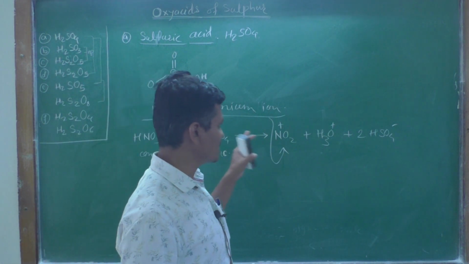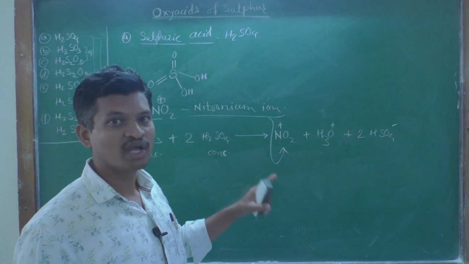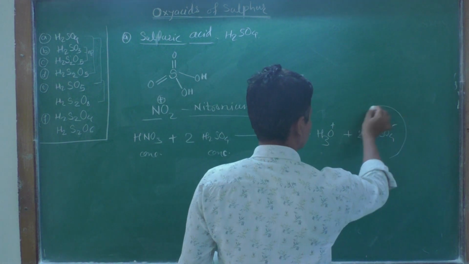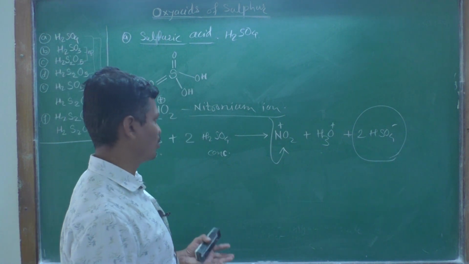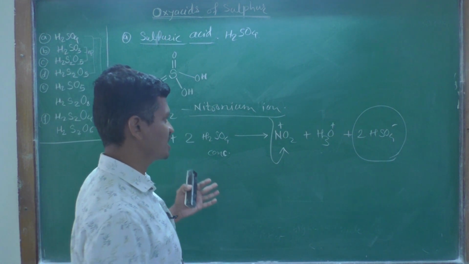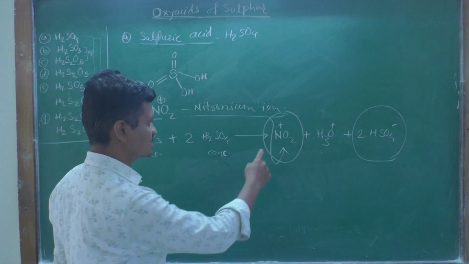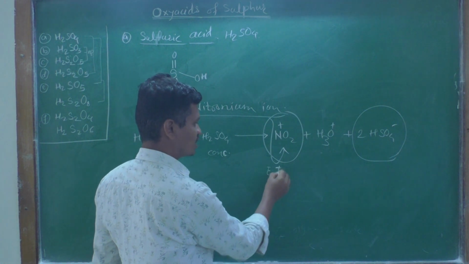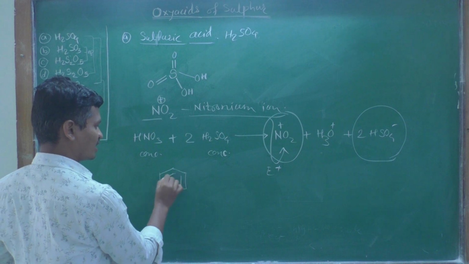This reaction also indicates that sulfuric acid is undergoing an autoprotolysis reaction, and then these HSO4 minus ions can be formed. But what is the importance of this reaction? We are getting this nitronium ion NO2 plus, which acts as an active electrophile in the nitration reaction of different aromatic compounds.